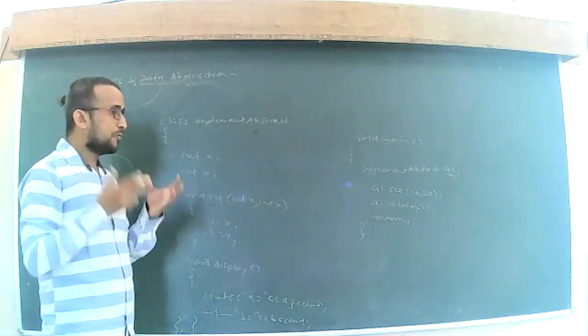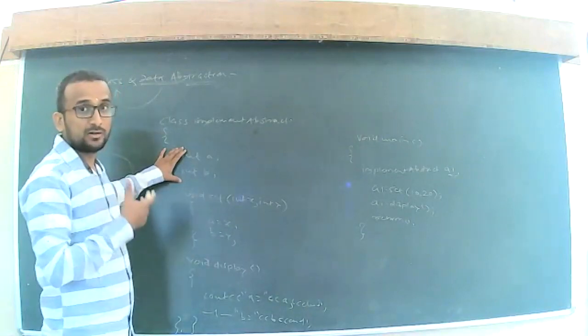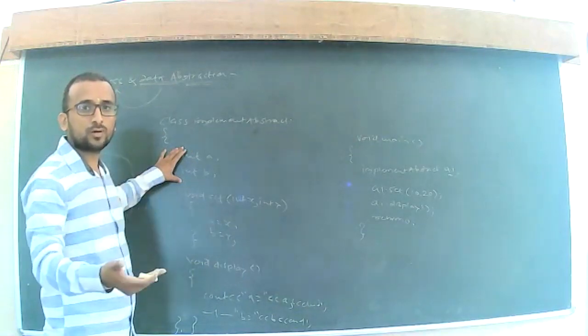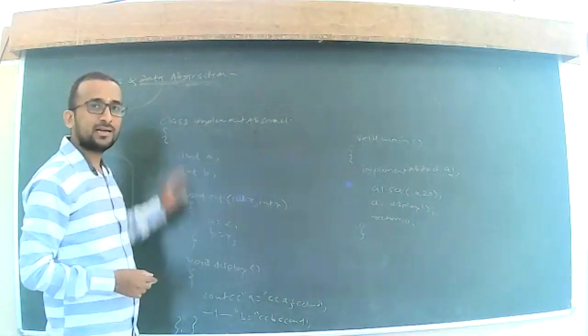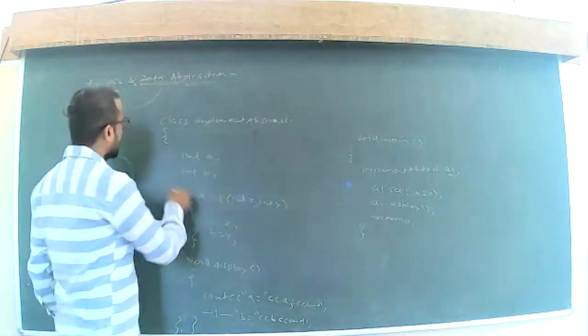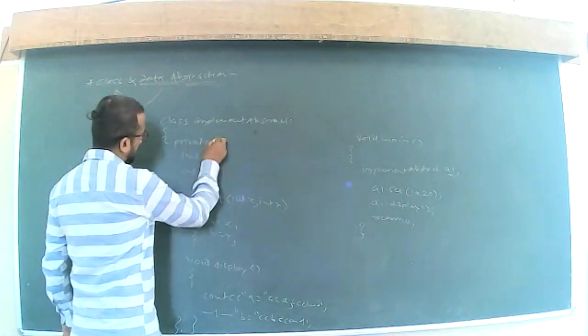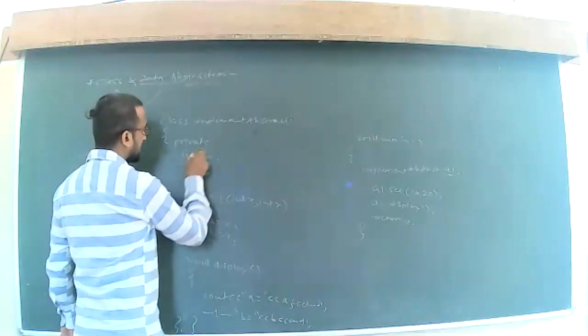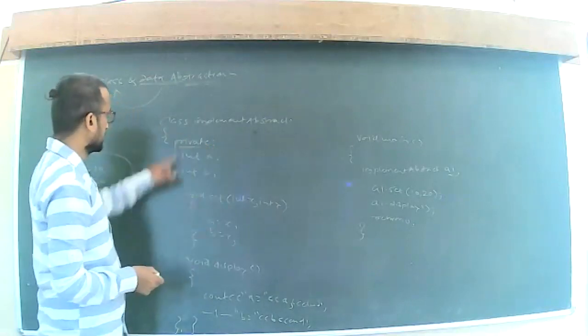Just in case I want this data to be hidden from the other classes in our program, it is very important that these data members should be declared with the help of the private keyword.